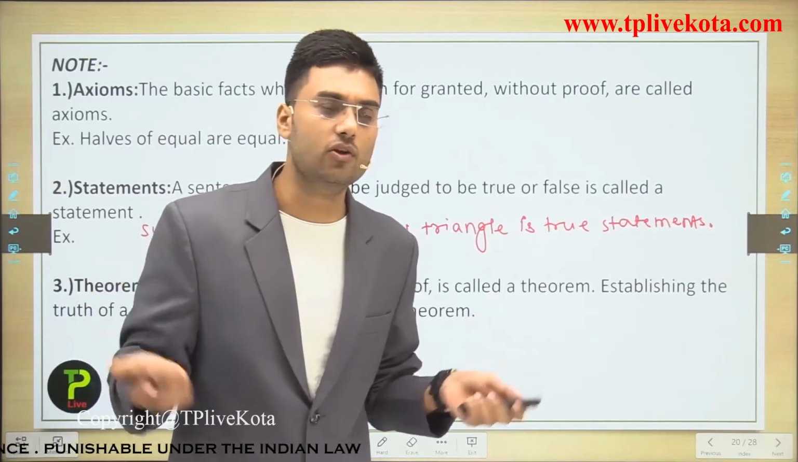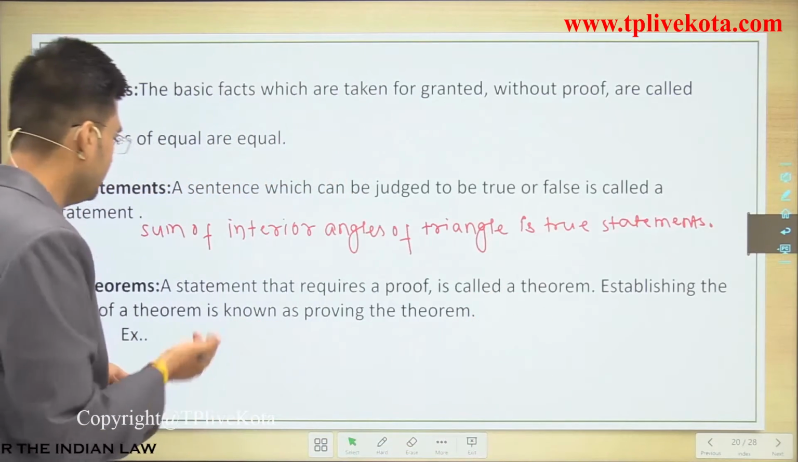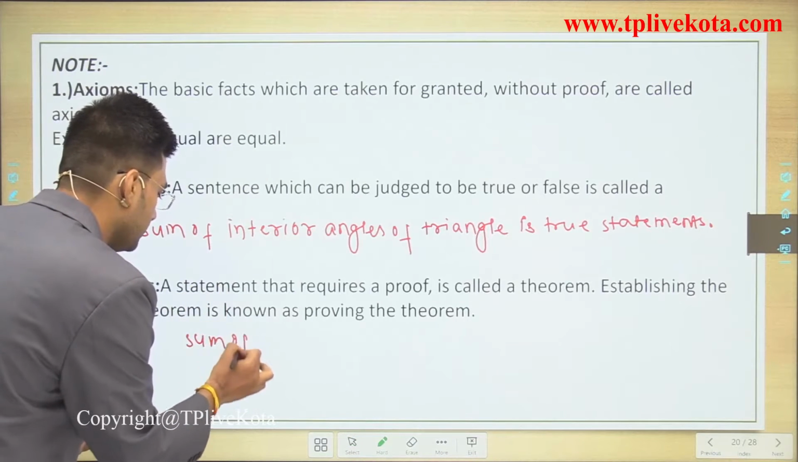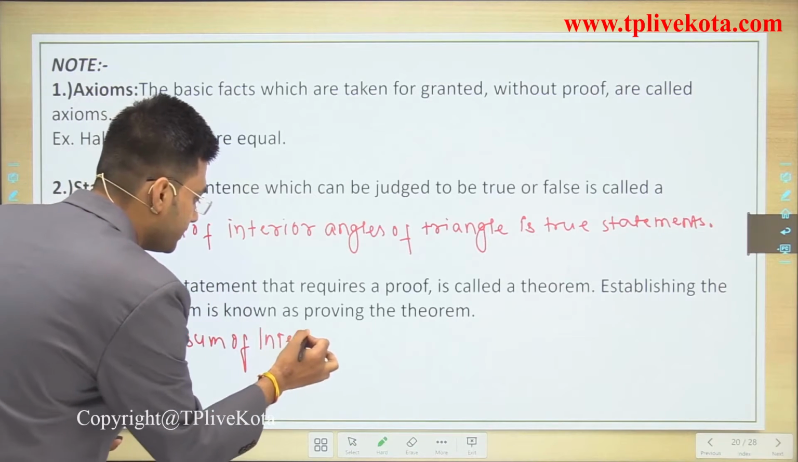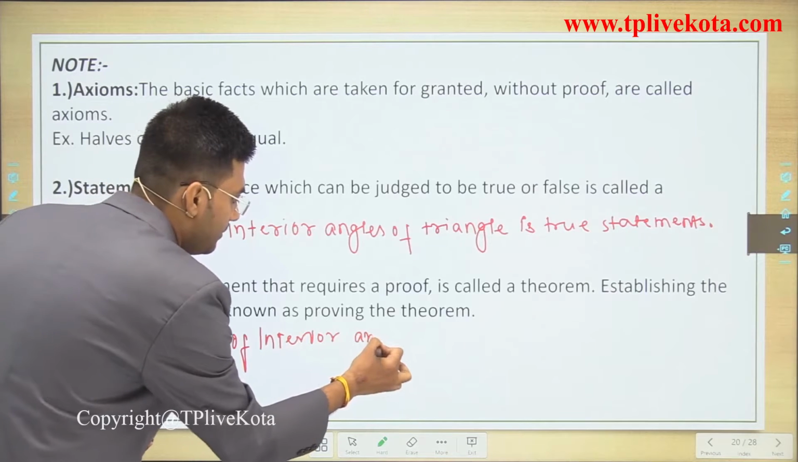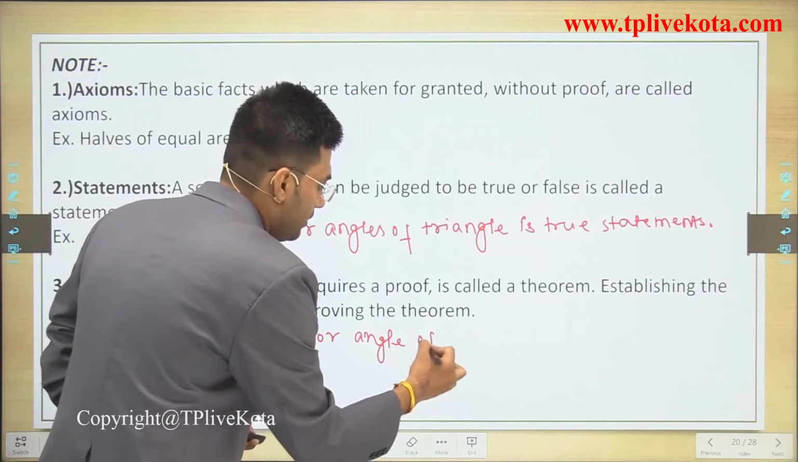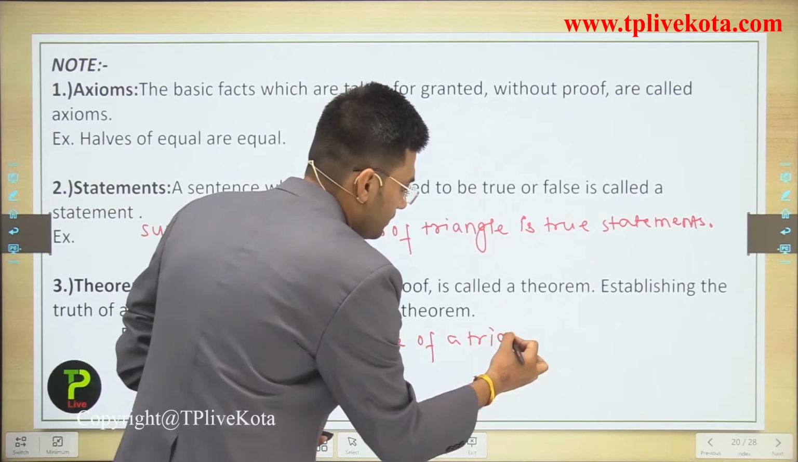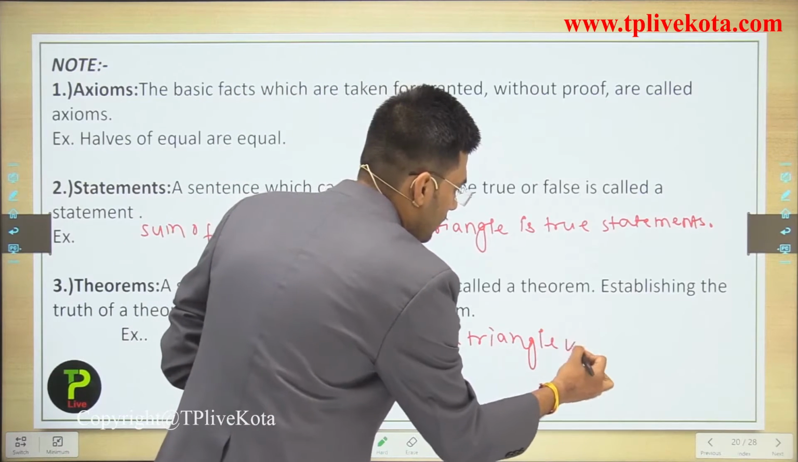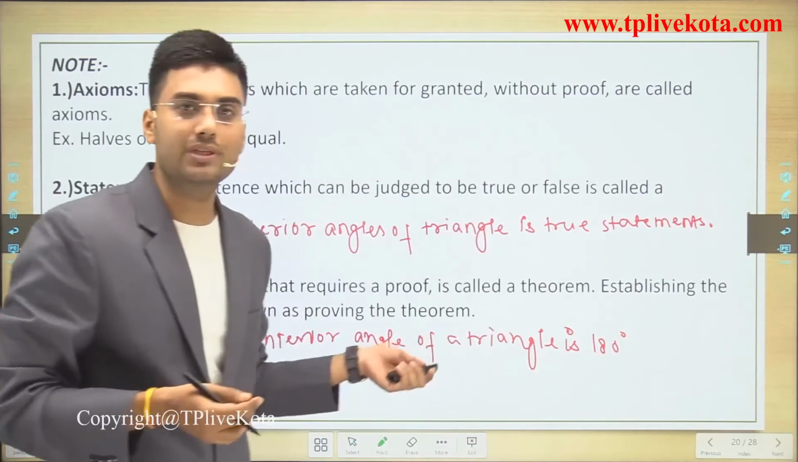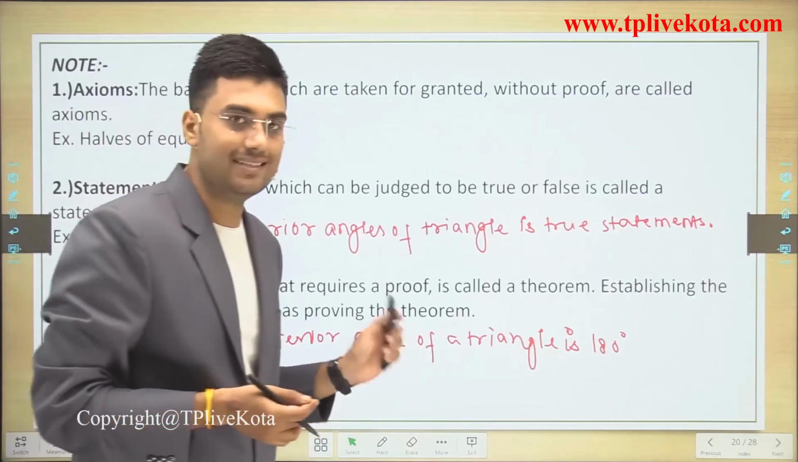There are so many theorems. We can say that this is also a theorem: the sum of interior angles of a triangle is 180. This is a theorem, and we can prove this statement also. So it is a theorem.